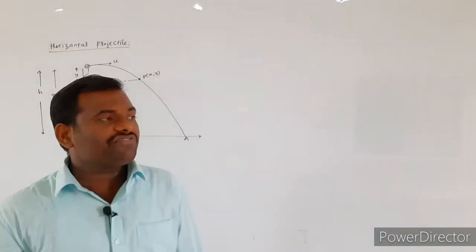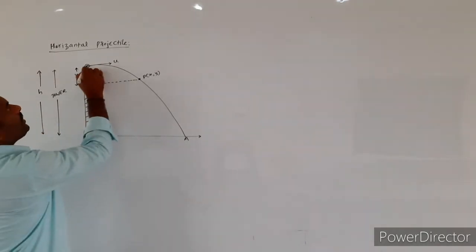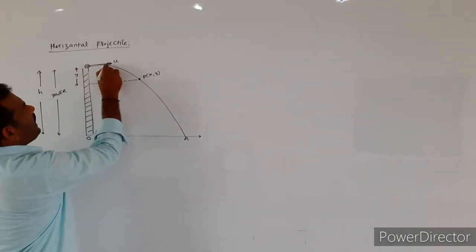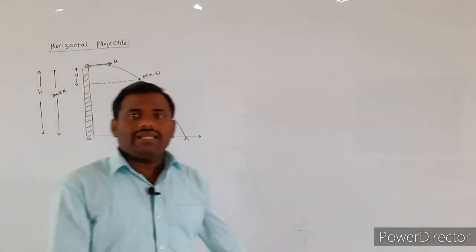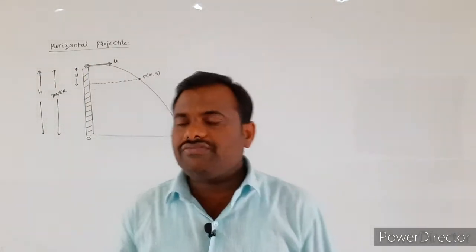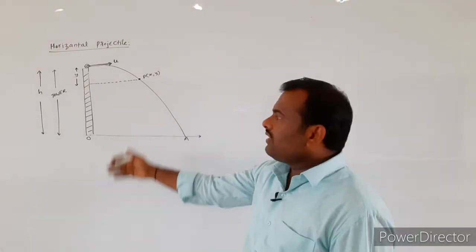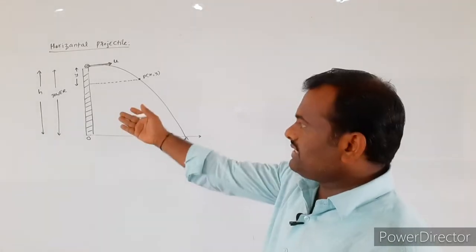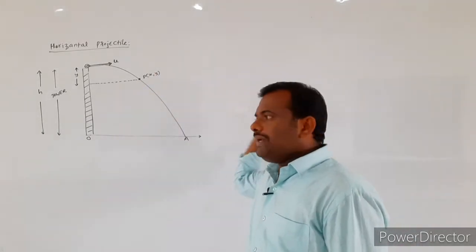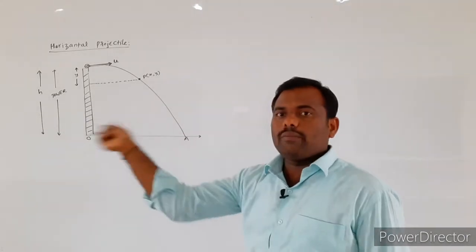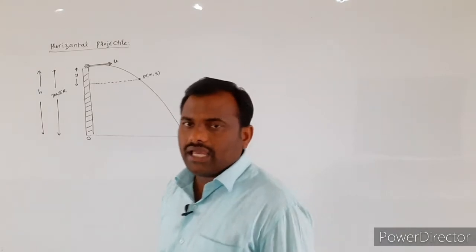From the top of the tower, a body will be thrown horizontally with a certain initial velocity u, as shown in the figure.